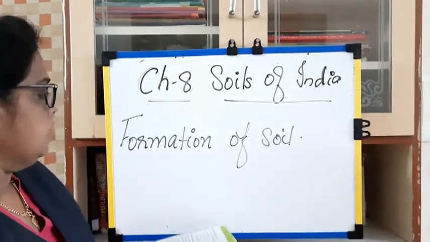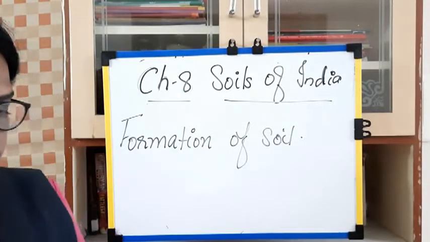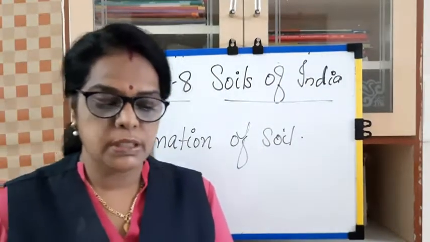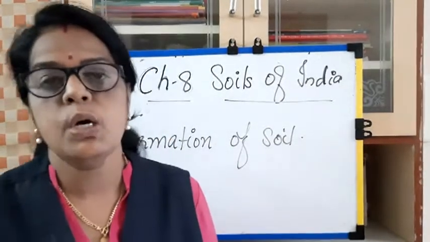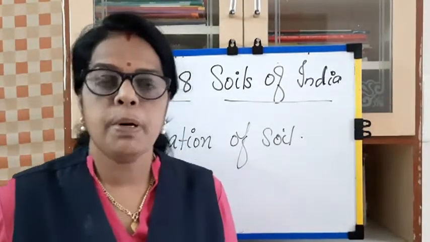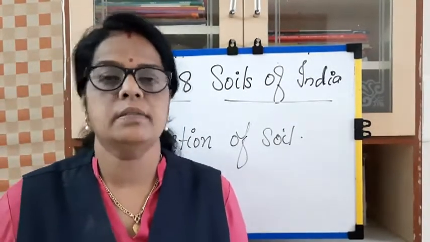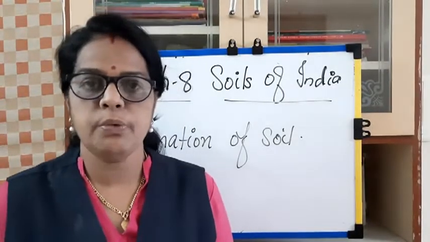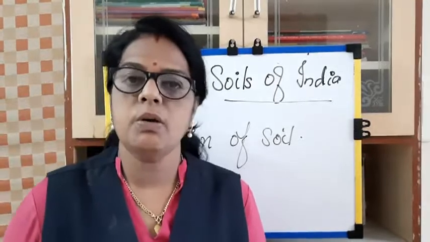Okay, see, what is the soil? You know that the soil. The uppermost layer of the surface of earth is known as soil. So what is a soil? Soil is the uppermost layer of the earth surface. That is called soil.